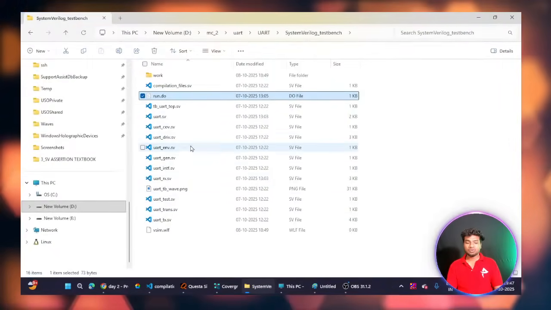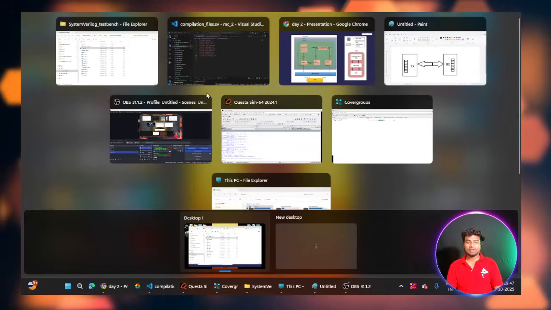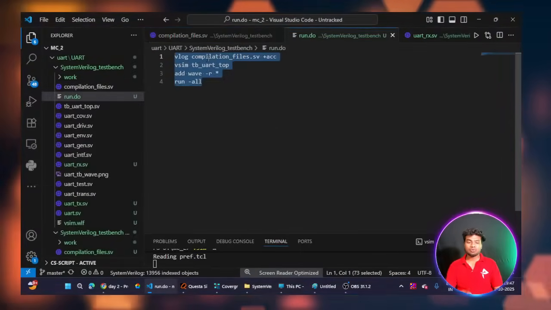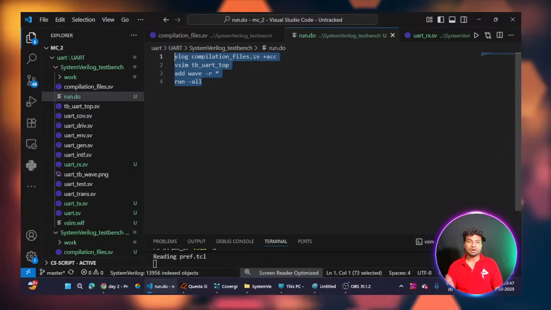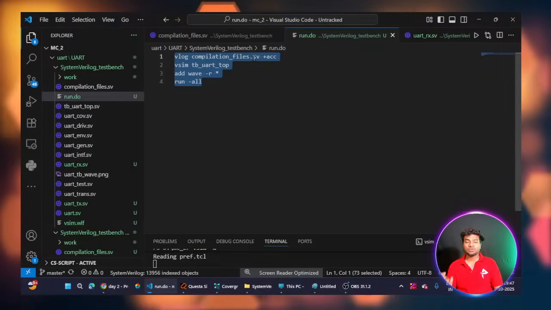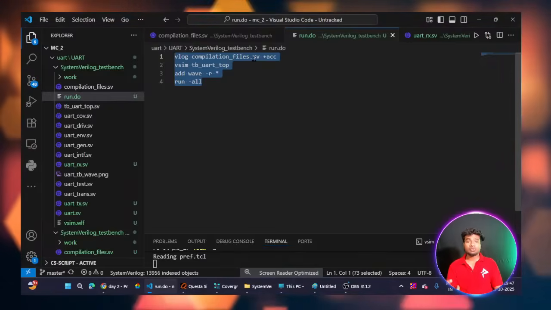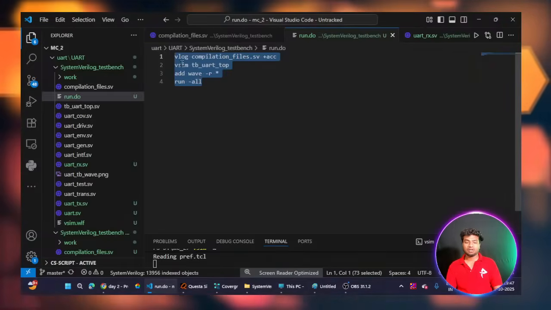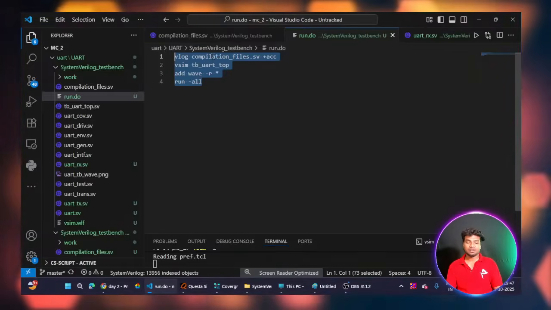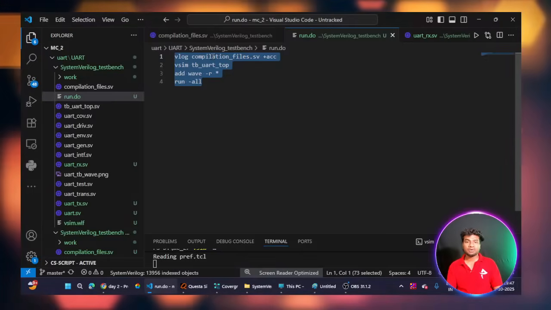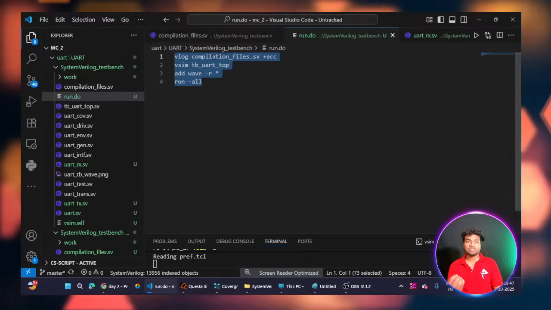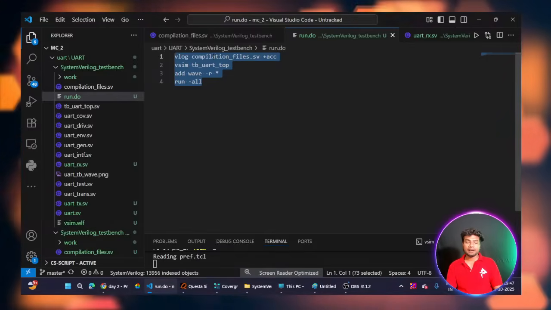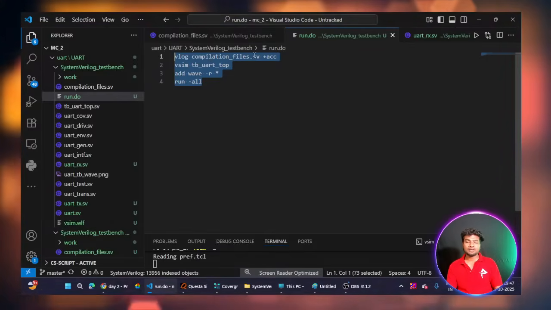So while writing the run.do file, you have to add the file names here. What are the files you are going to simulate? You have to add all the files here, in the Verilog line. Verilog means Verilog simulation, for the Verilog files. So for simulation purposes, whatever files you need, you have to add here. So I'm adding only one file here, compilation_files.